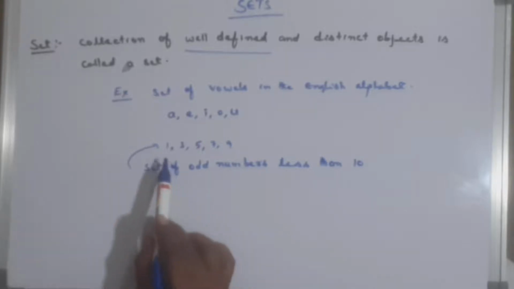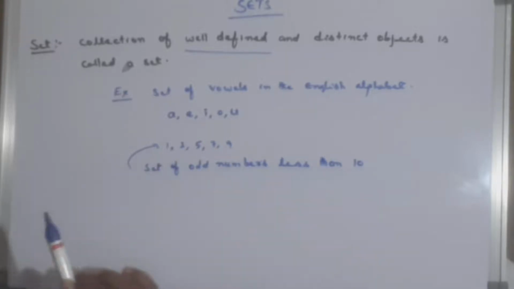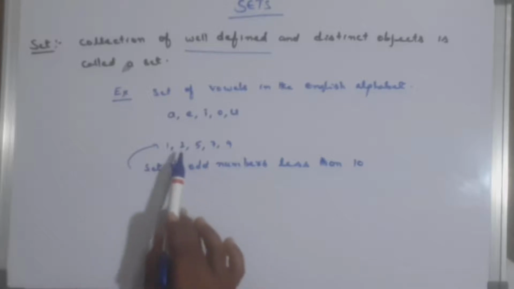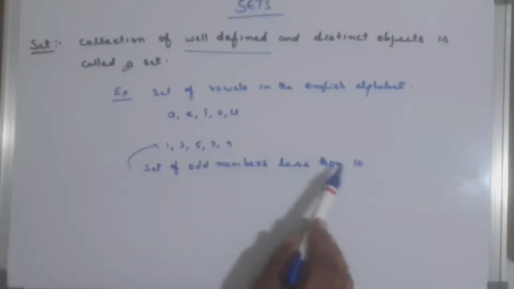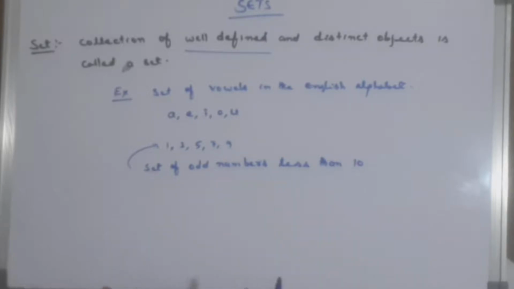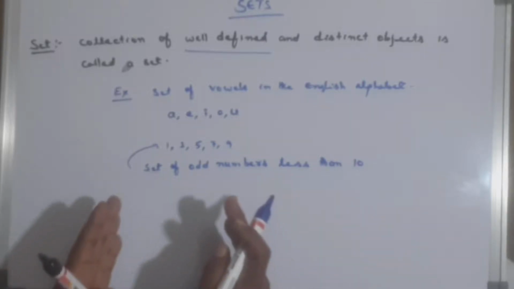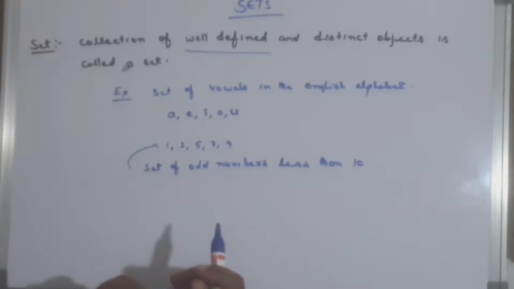See, 1 is an odd number less than 10. 3 is an odd number less than 10. 5 is an odd number less than 10. 7 is an odd number less than 10. 9 is an odd number less than 10. This is nothing but well defined, whether the given elements belong to the set which you have taken. This is the meaning of well defined. This should possess the common property here. So all the elements are different here.